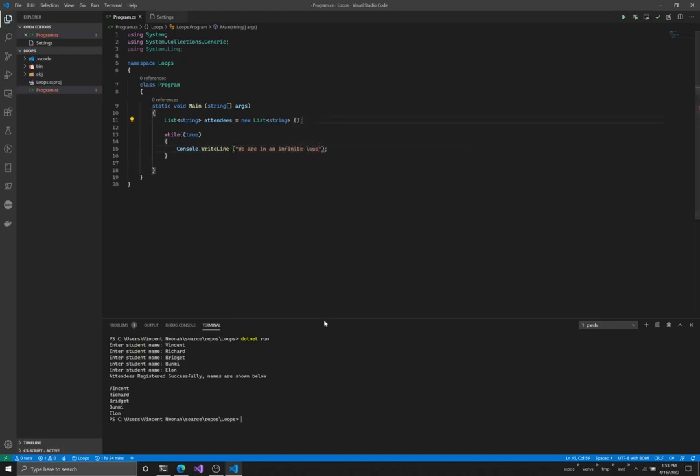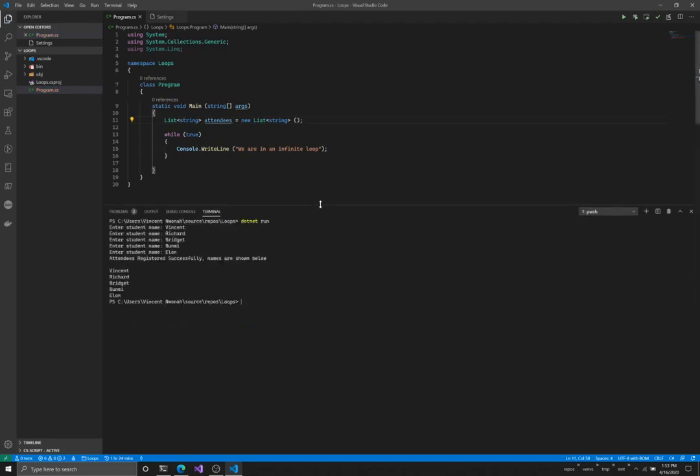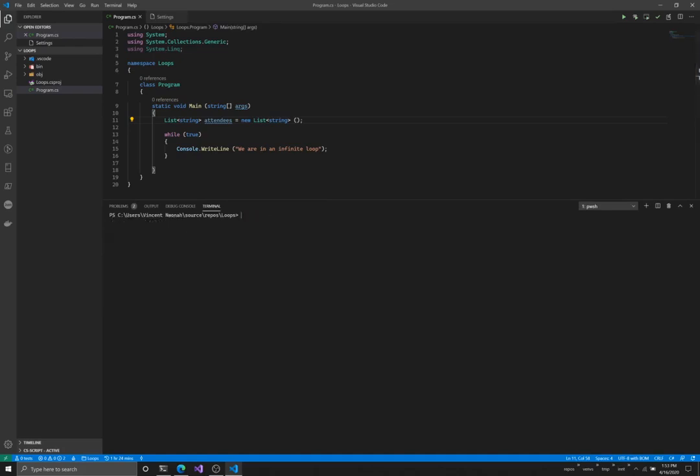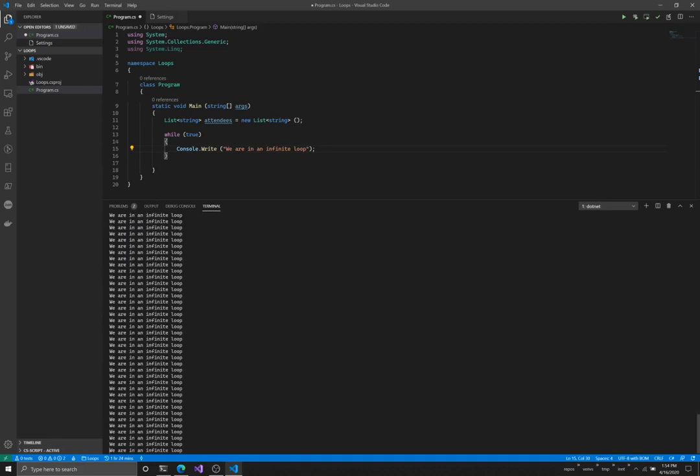Now get ready to see some magic, because this is magic. So I'm going to come up here, I'm going to clear what we have here, and I won't use Console.WriteLine, just to make it more pretty. I'll say Console.Write, we're in an infinite loop, and I'll say dotnet run. Let's see what's going to happen here. Now, if you notice what's going on, we're simply printing the same thing over and over and over again, and this is all our program is ever going to do.